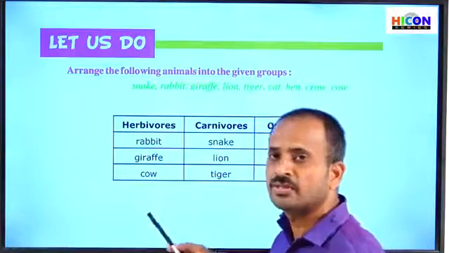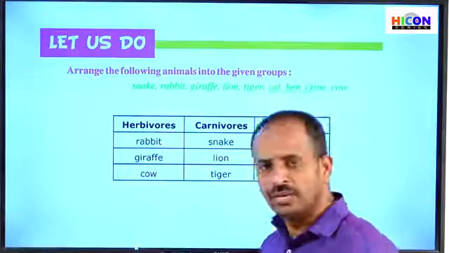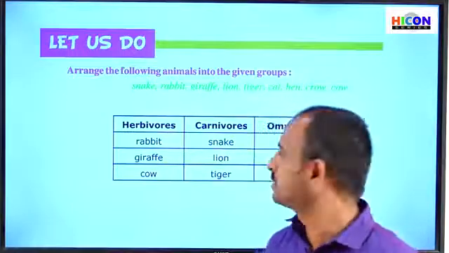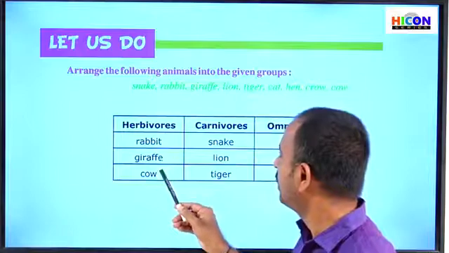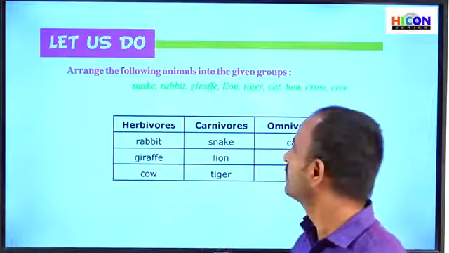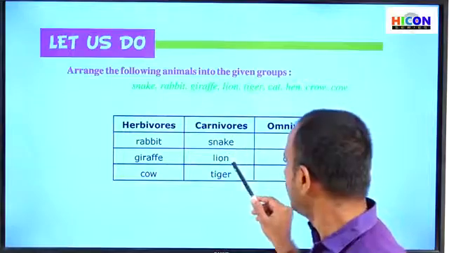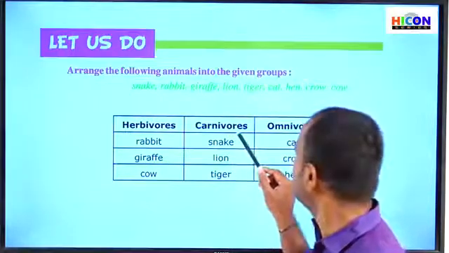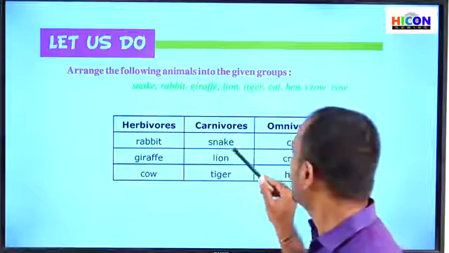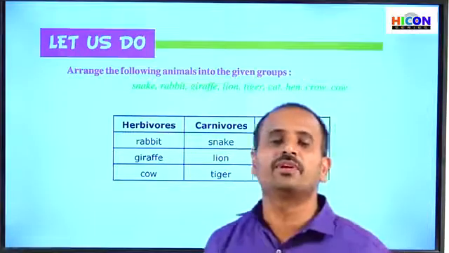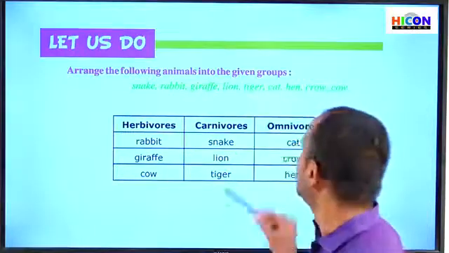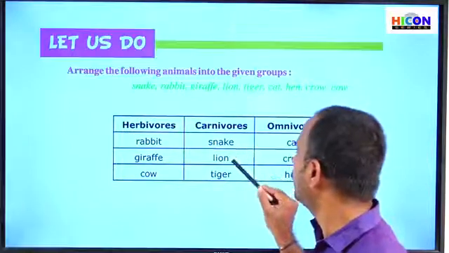So what are herbivores? These animals eat only plants and grass. Rabbit, giraffe and cow are the herbivores. Next, carnivores. What are the carnivores? Snake, lion, tiger. These are the carnivores, because they eat only the flesh of other animals. That's why snake, lion and tiger are called carnivores.